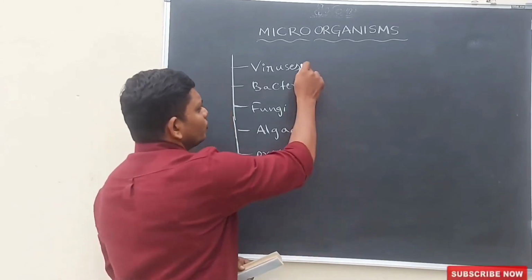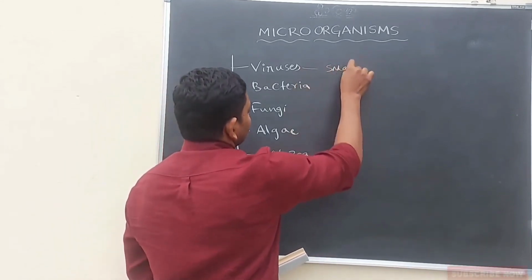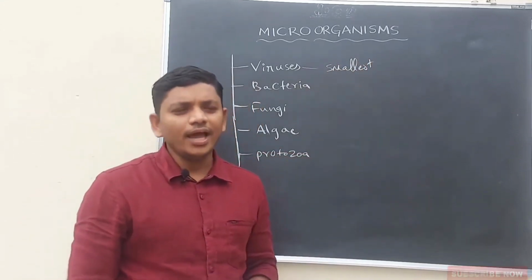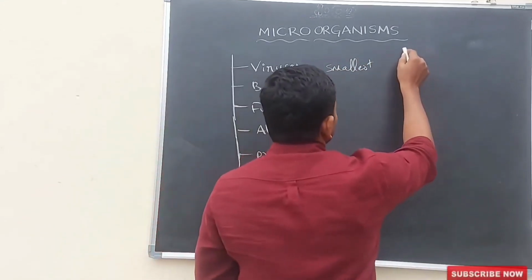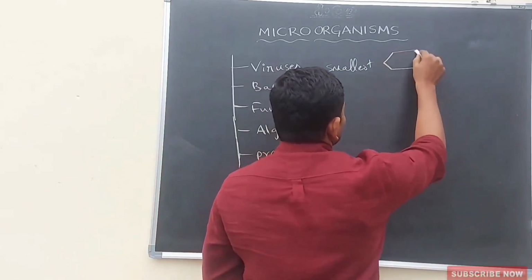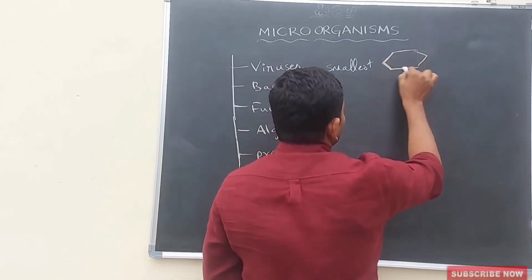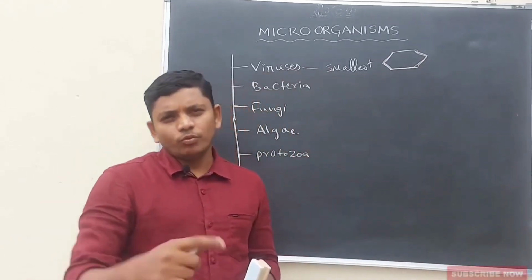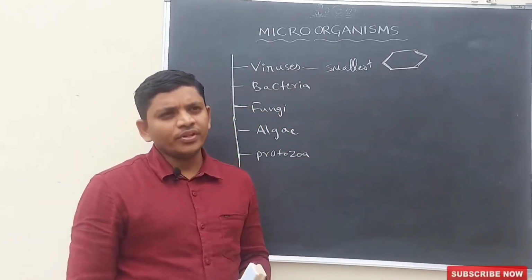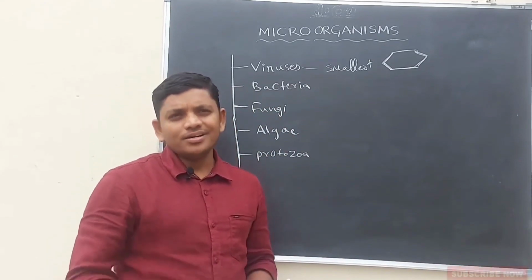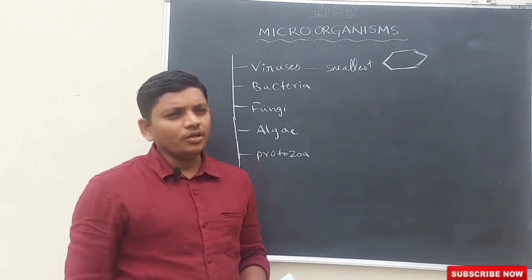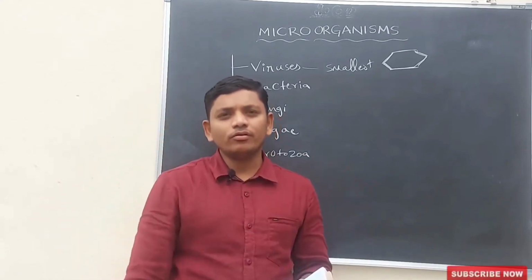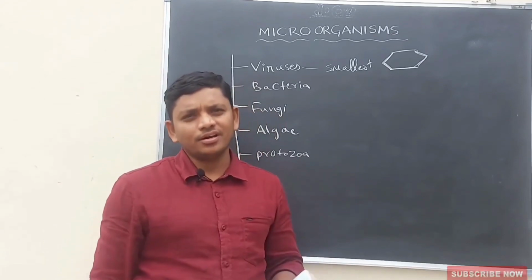So viruses are the smallest microorganisms, and they have a cell wall around the body, and there are no cellular organelles within it. And these only grow whenever they enter into any living organisms.